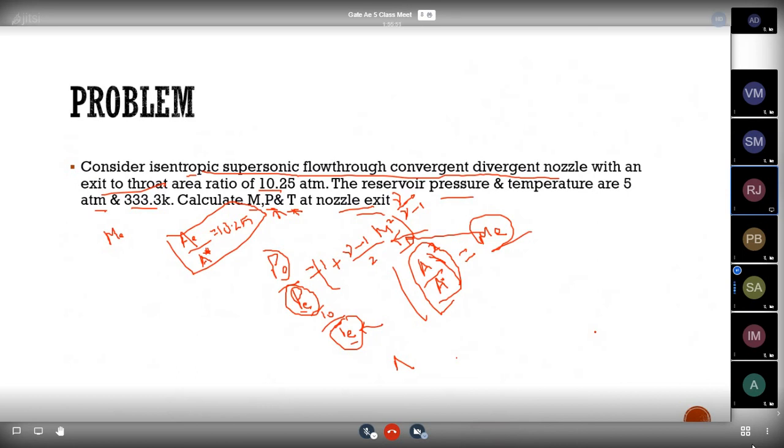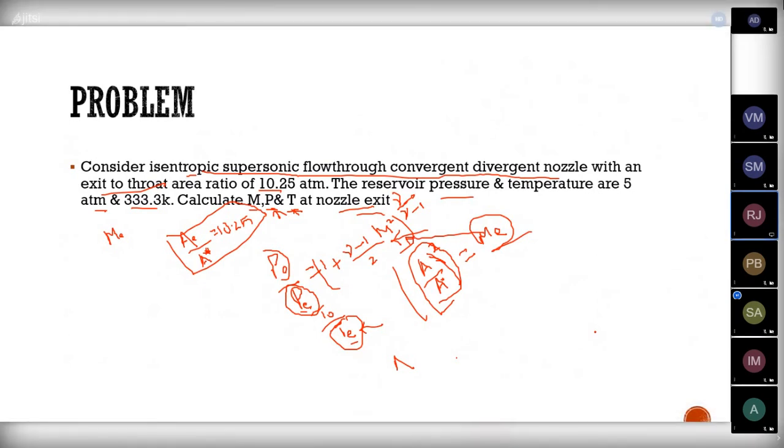Sir, 0.65 Mach number? No, this is A by A star whole square equal to. Have you substituted that? Or else we have one simplified formula for this.